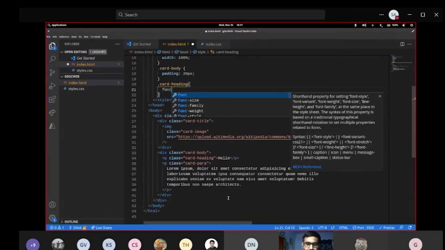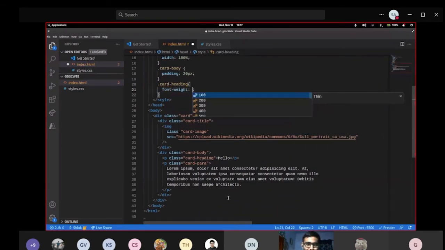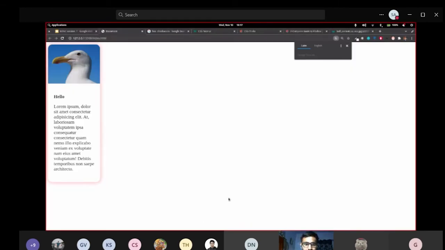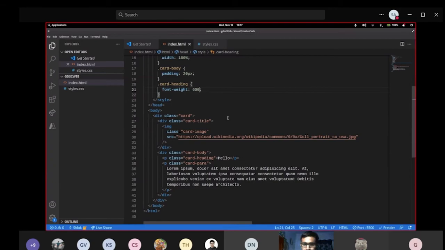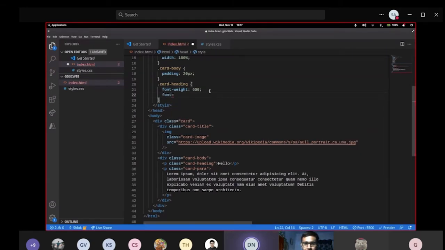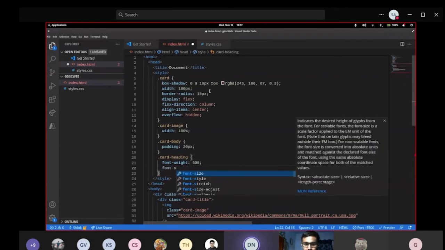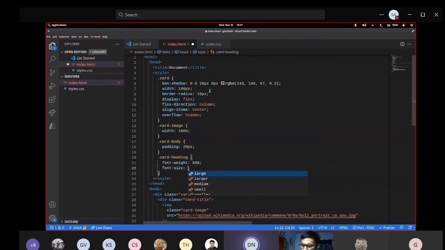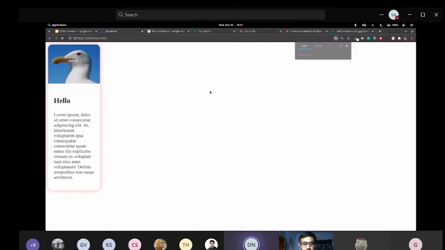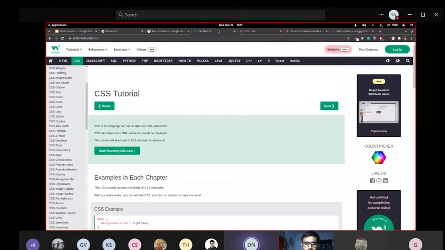I'll use font weight. I hope I'm not boring you guys. And weight to be 600. What this property does is it changes the darkness or the boldness of the text. Okay, you can see it got a little bit bolder, although both of them are p tag. What else can I do? I can change the font size to, suppose, what, 25 pixels. Yeah, that's okay.